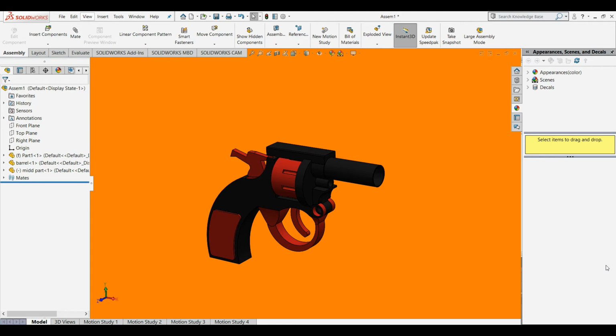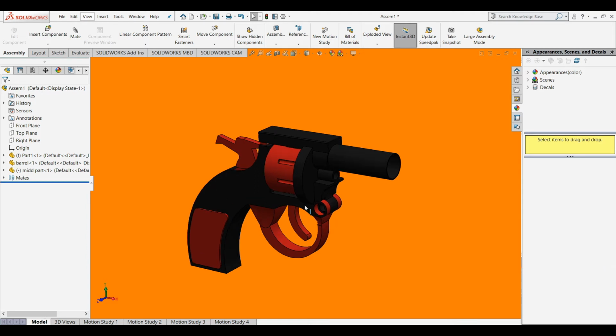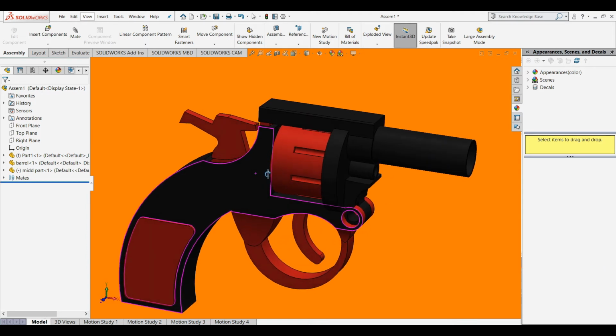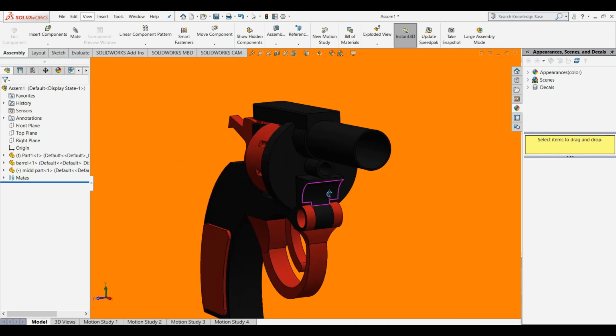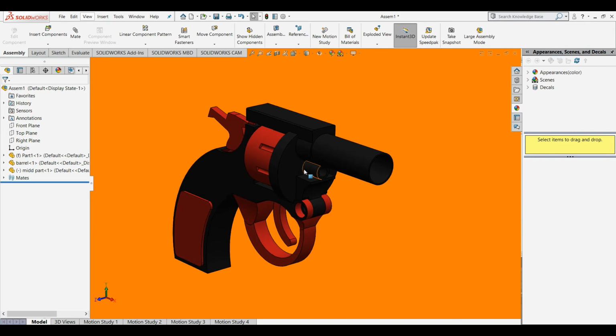So I hope you like the animated video, and now as you can see we are in SolidWorks, and this is the toy gun that we have created in SolidWorks software. Now let's zoom this toy gun so that you can see, and now I'm going to rotate this toy gun. So this is my assembly of toy gun.